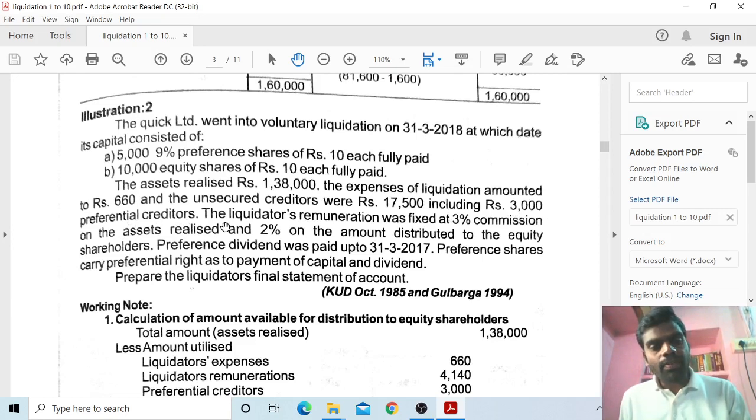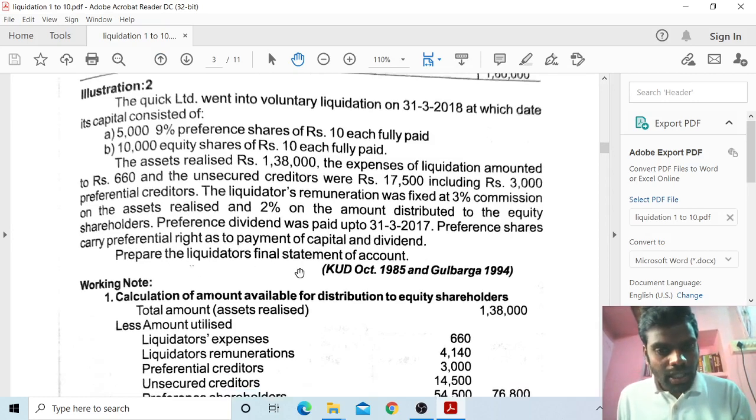The liquidator's remuneration was fixed at 3% commission on the assets realized and 2% commission on the amount distributed to the equity shareholders. Preference dividend was paid up to 31/3/2017. Preference shares carry preferential right as to payment of capital and dividend. So prepare the liquidator final statement of account.